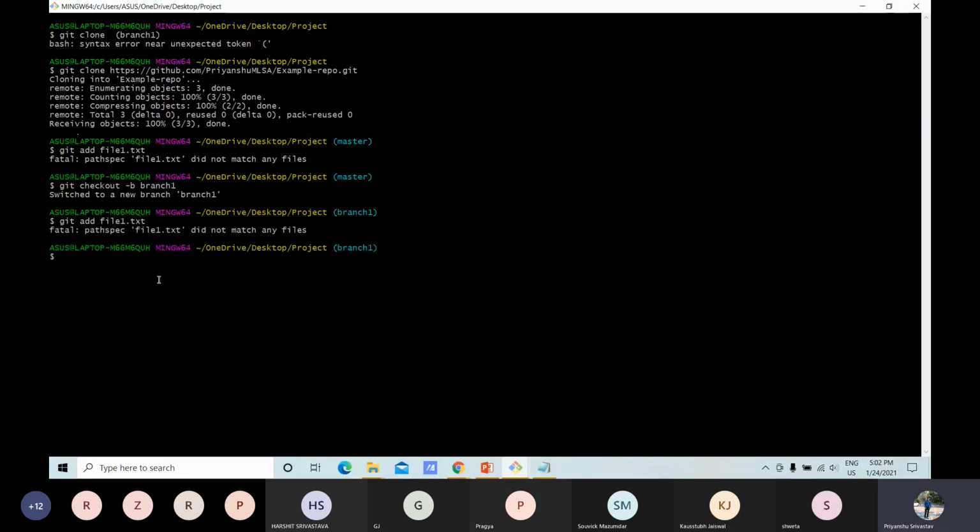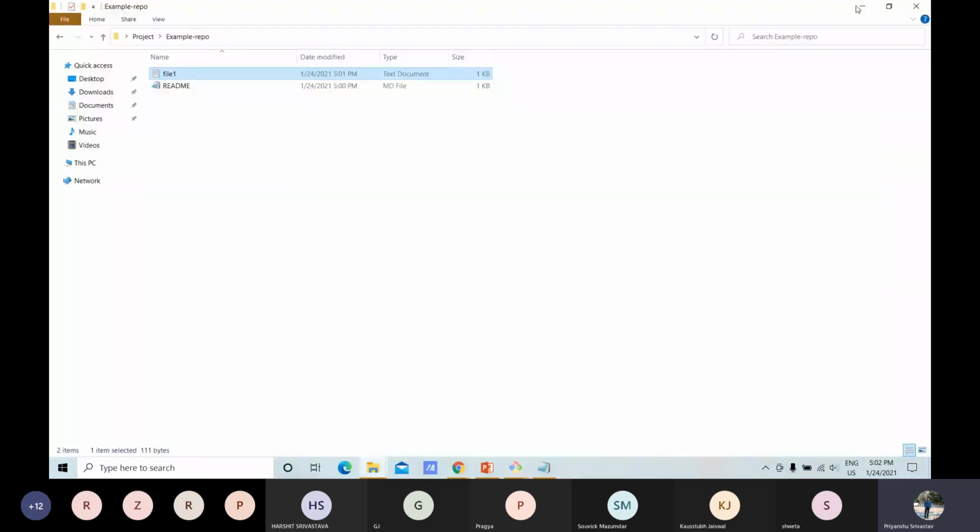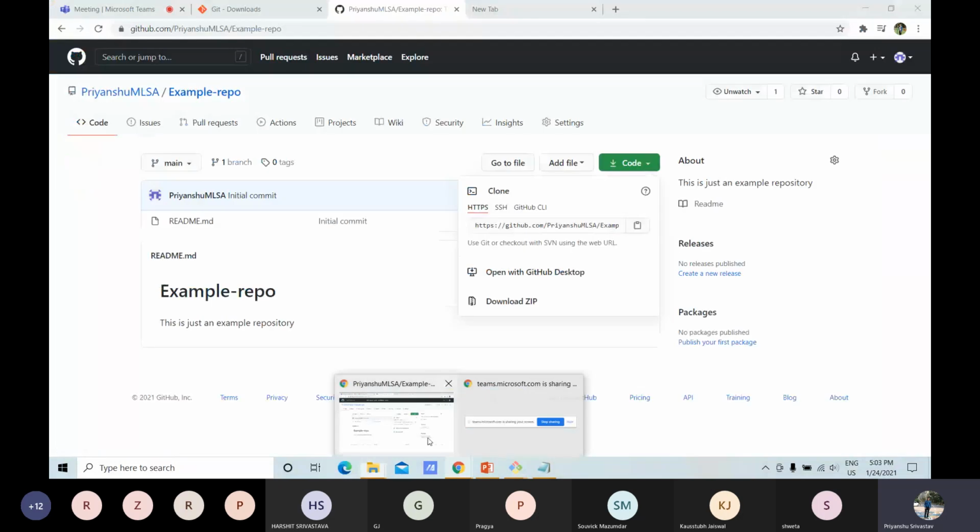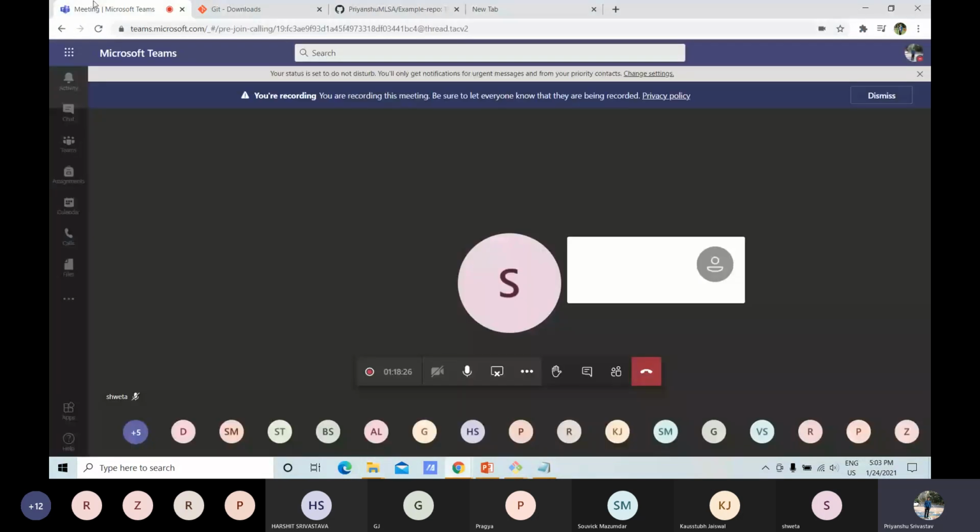There's a little problem in my system, so I'm not able to give the practical demonstration of these commands. Since time is also running out, let's quickly summarize everything.